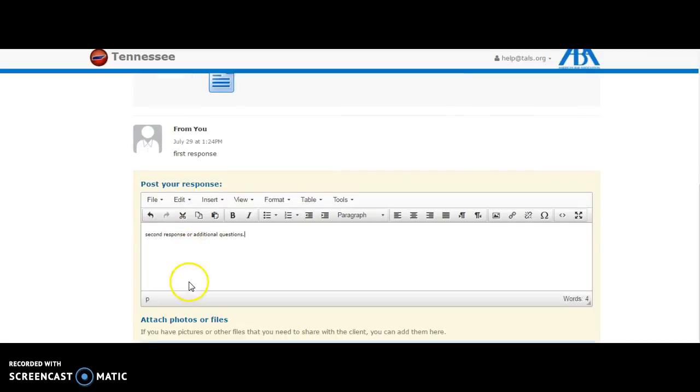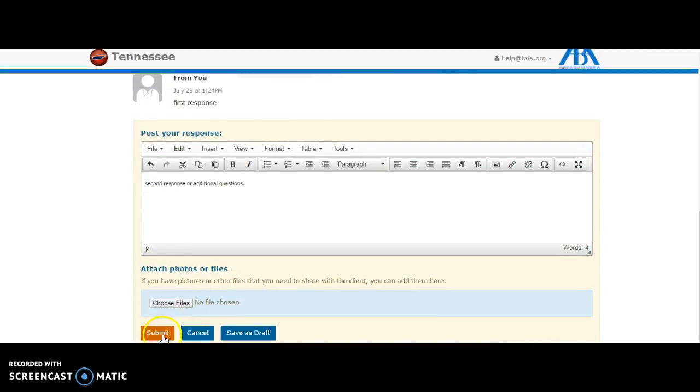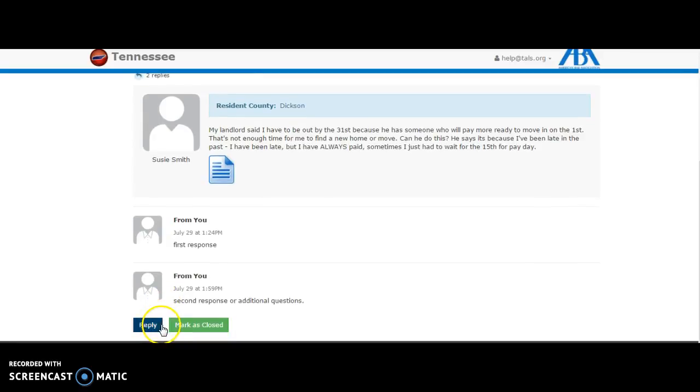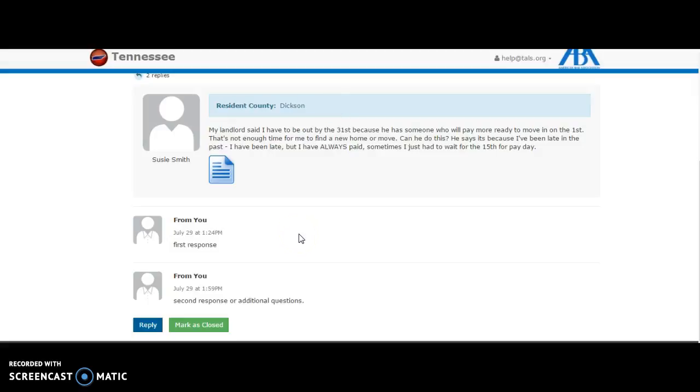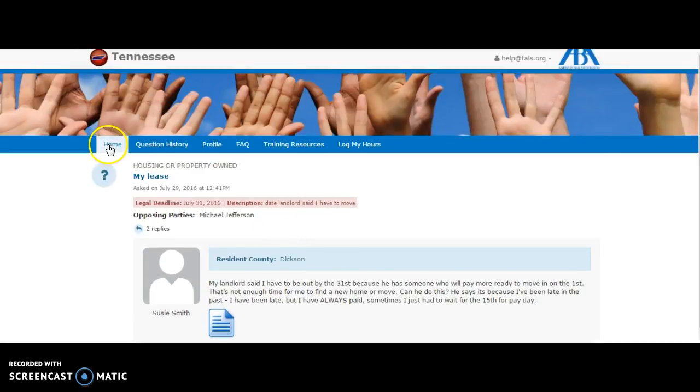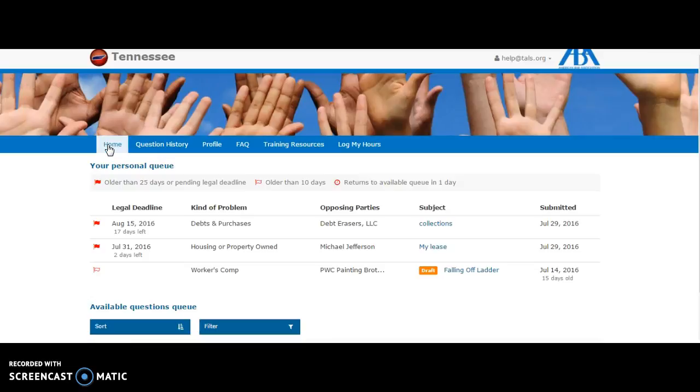But every time you provide a response to someone, you have a decision to make. After you submit that response, you decide whether or not you're going to allow that person to reply any further by leaving the question open, or if you've given all the advice that you can, you're going to hit Mark as Closed. And that tells the client that you have no more information to provide to them. They'll know this and they'll be able to take a survey about using the site as soon as you close the question.